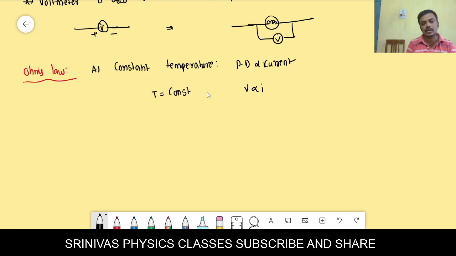When the proportionality is removed, we get a constant, its name is R. V is equal to IR is the mathematical form of Ohm's law.